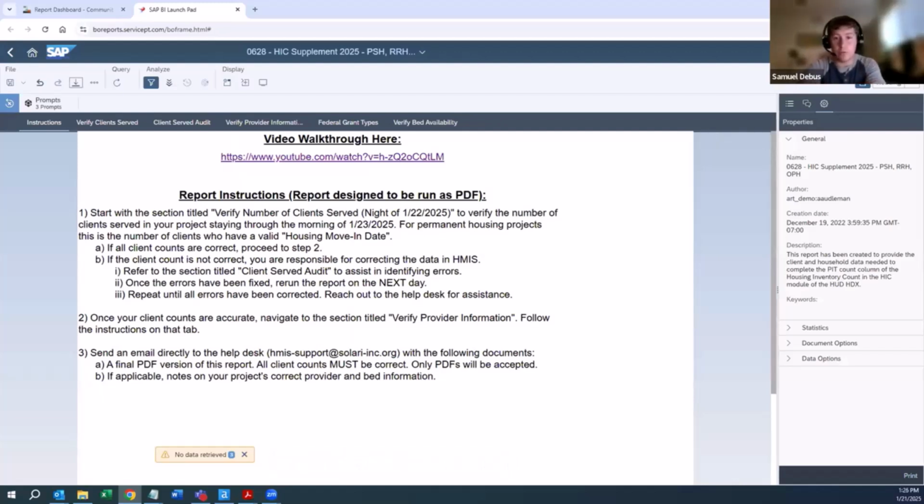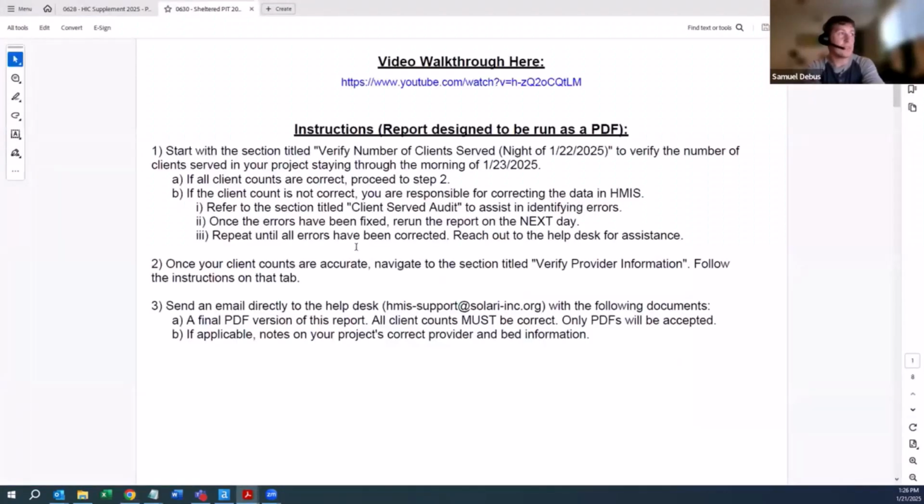I'll pull up those PDFs. I'll start with the 630. Same thing here. Again, this is Balance of State. In Maricopa, you'd see slightly different information because it would show a different night.